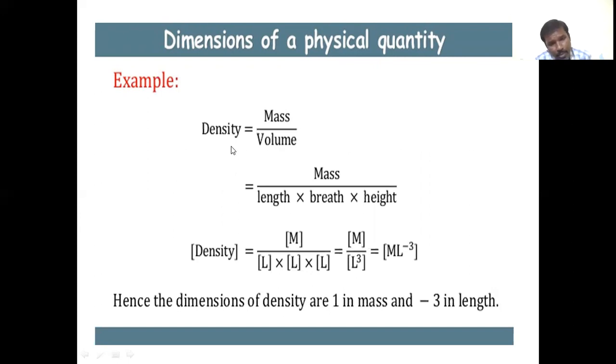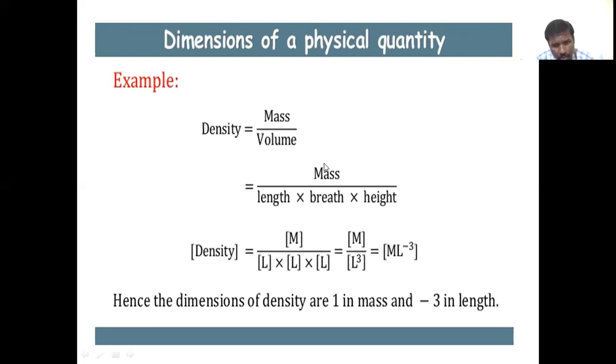Example 1, density. The formula for density is mass by volume. Volume can be written as length into breadth into height. Therefore, density equals mass over volume.